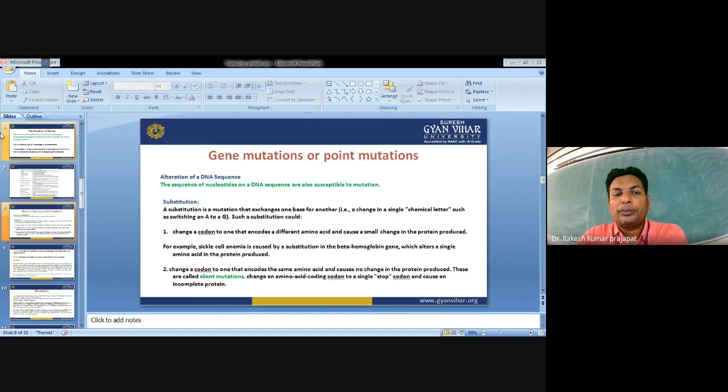Then gene mutation or point mutation. Gene mutation represents an alteration of the DNA sequence. The sequence of nucleotides on a DNA sequence is also susceptible to mutations.